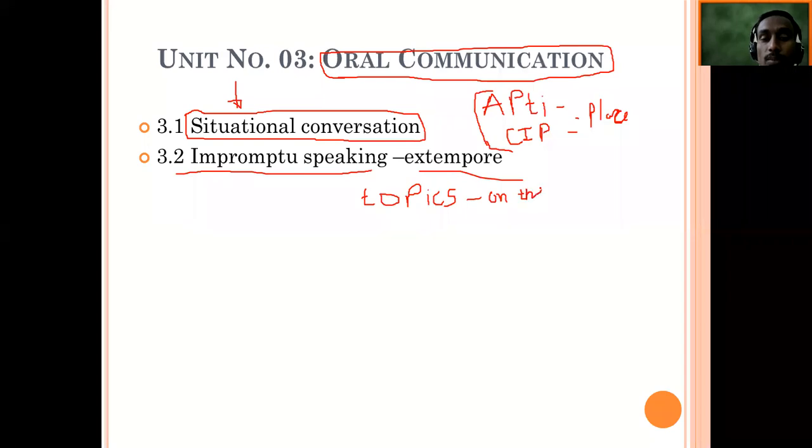It means that if you are coming here, you'll be given topics simply, you'll not get any time to prepare. Maybe time will be given to think, maybe 5 minutes before, something like that. Topic will be given, and then you people have to talk on that topic. That is called impromptu speaking or extempore speech. Okay, I hope that you have noted it down. Have you done it?